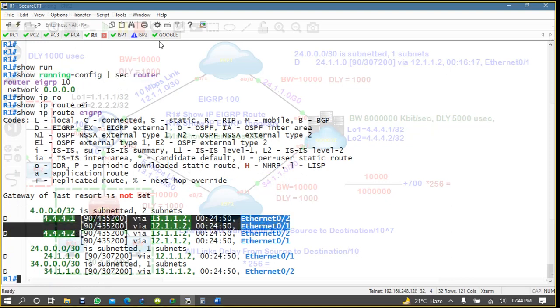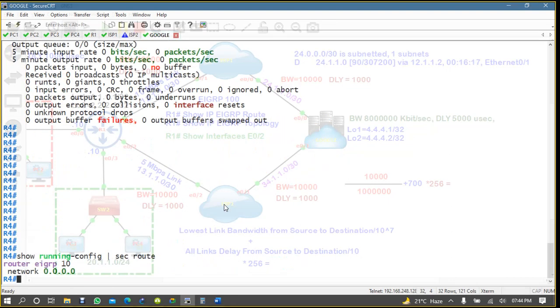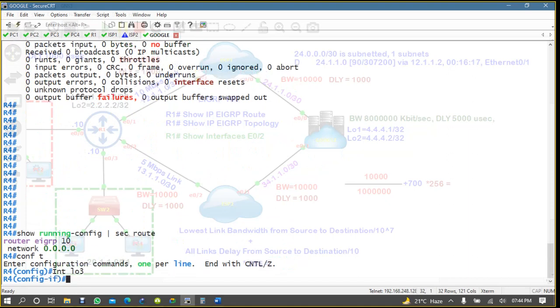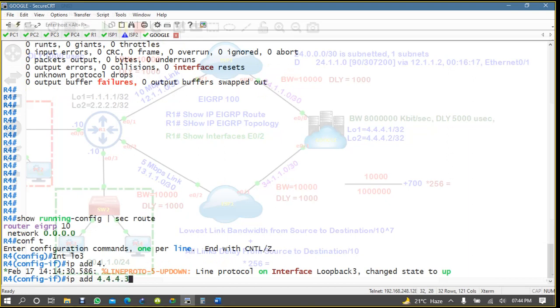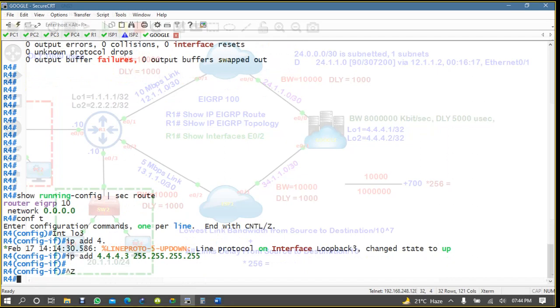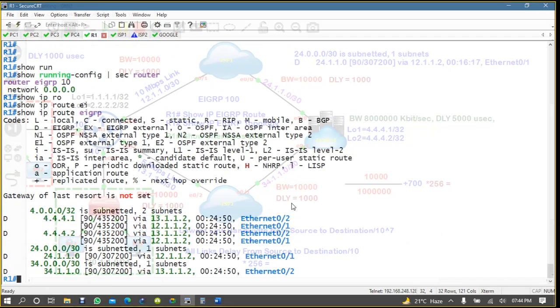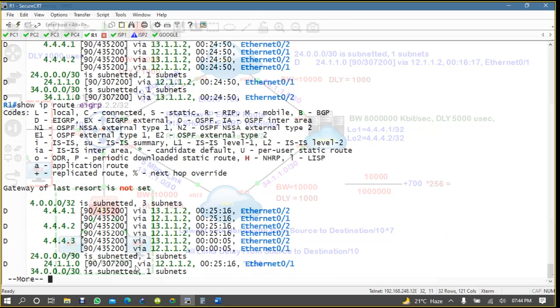But maybe in future, if Google adds some interface network, like interface loopback 3 with IP address 4.4.4.3, there is no need to advertise it again in EIGRP. If you come on R1 and check, you see that 4.4.4.3 is already advertised here.